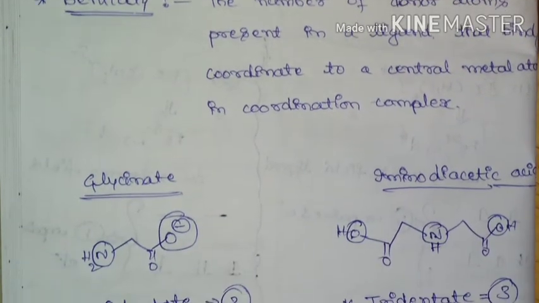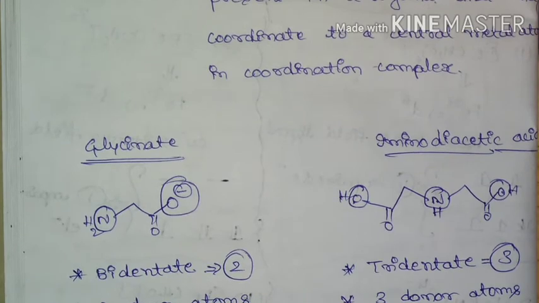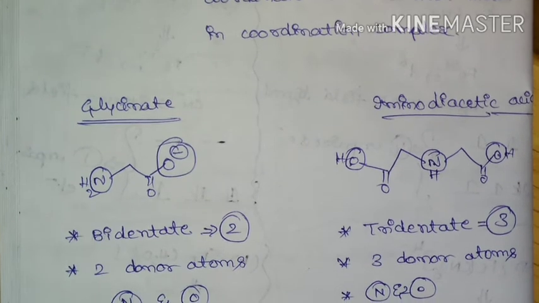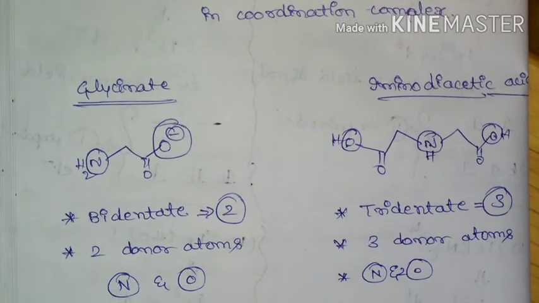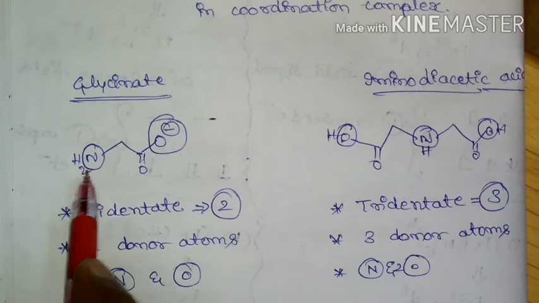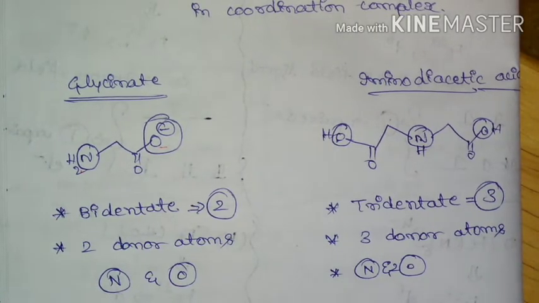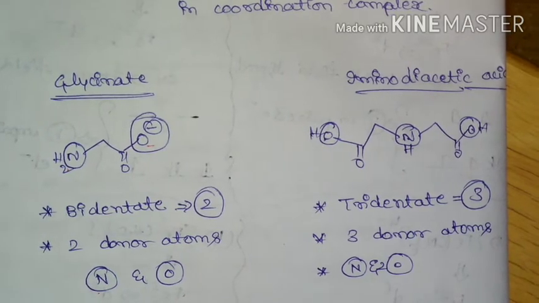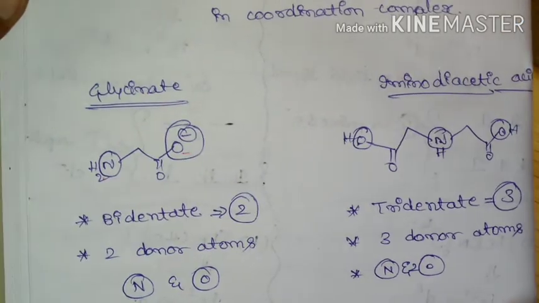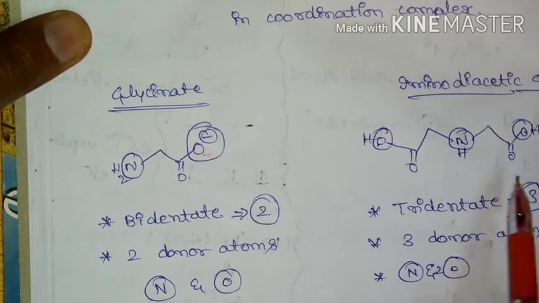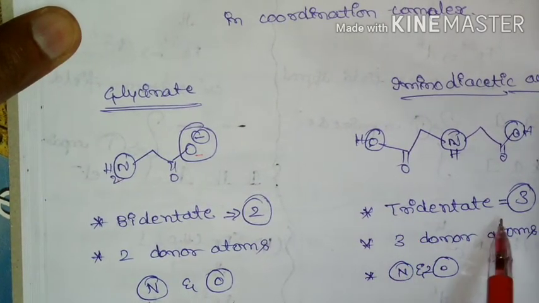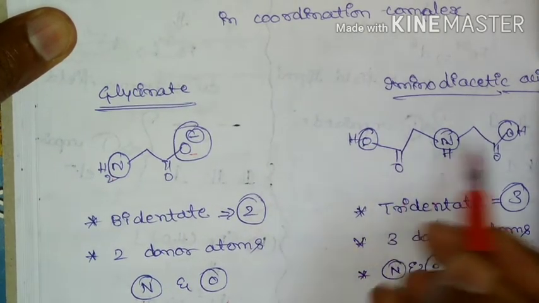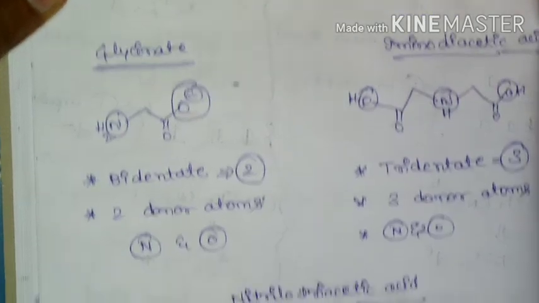And here we need to find the denticities of the given 3 ligands, starting with glycinate. This is the structure of glycinate, and it is going to act as a bidentate ligand, meaning it has 2 coordinating atoms, that is nitrogen and oxygen. If you come to iminodiacetic acid, this is its structure, and it is a tridentate ligand, meaning it has 3 donor atoms, 2 oxygen and 1 nitrogen.